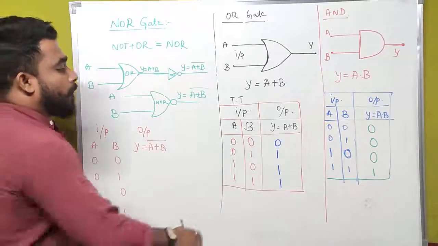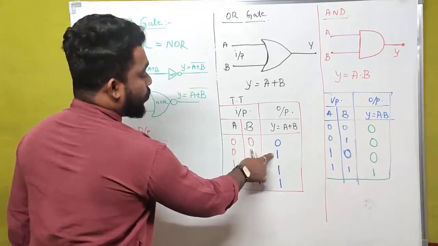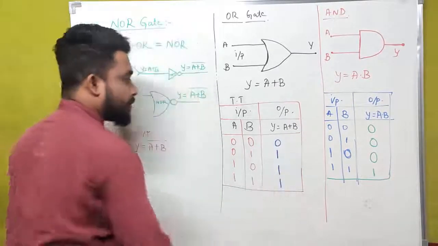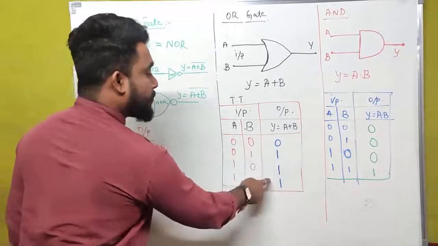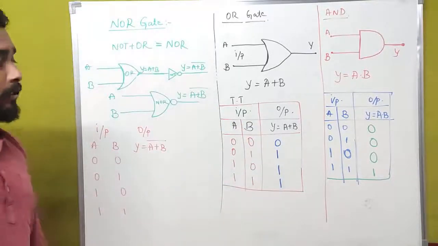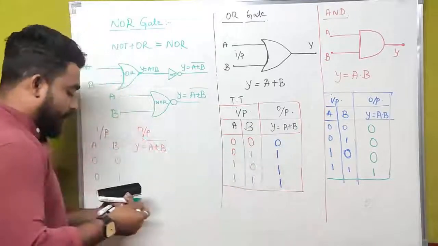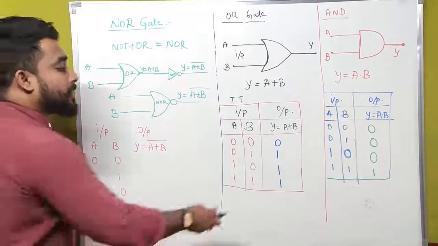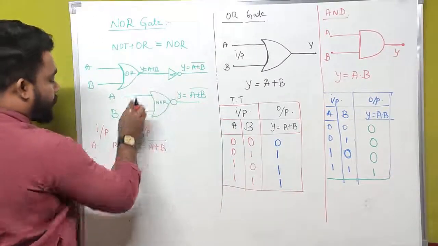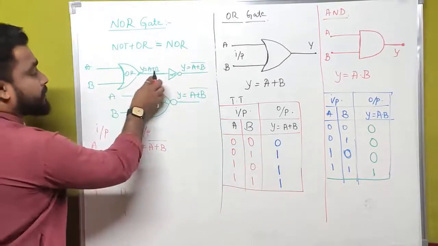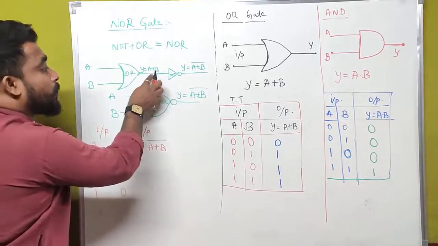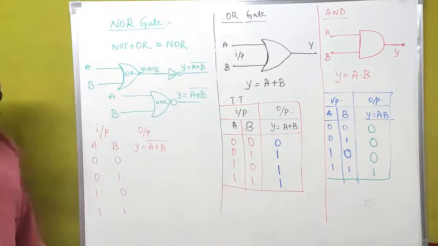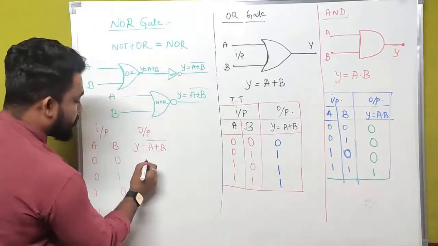In case of an OR gate, we had 0, 1, 1, 1. Let us assume this output here. This output has to be inverted in case of a NOR gate. For example, here the output of the OR gate is 0, for 0 plus 0. And the invert property of the NOT gate: 0 inversion is equal to 1. Here we have 0, that means the output is 1 here.